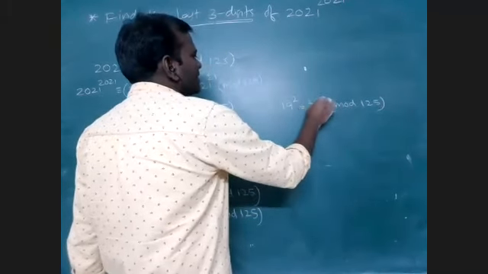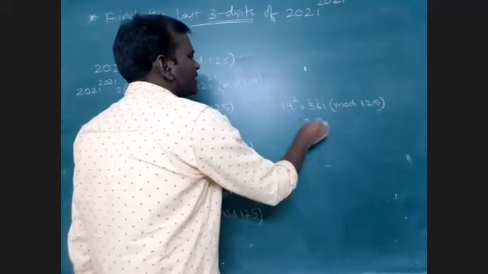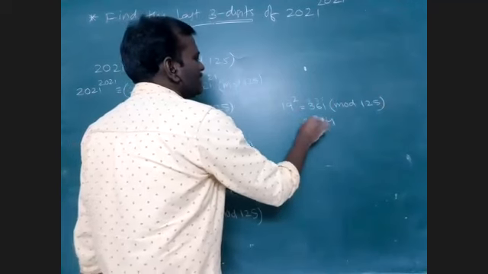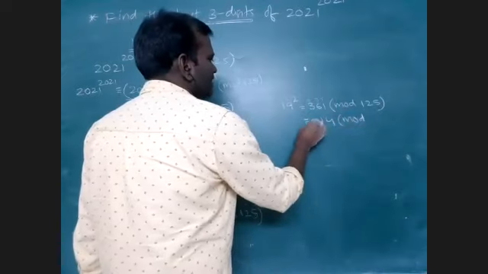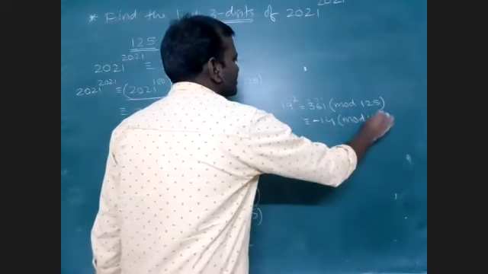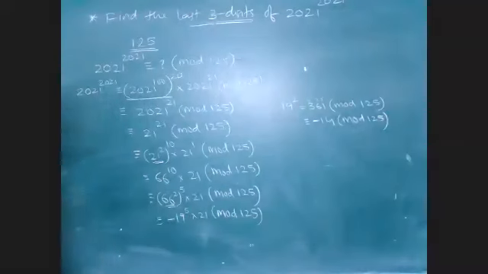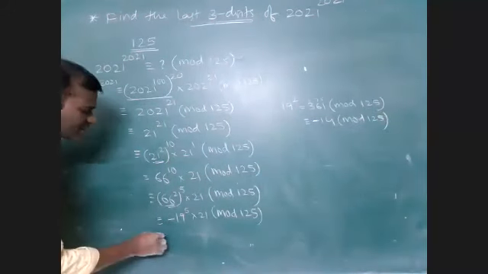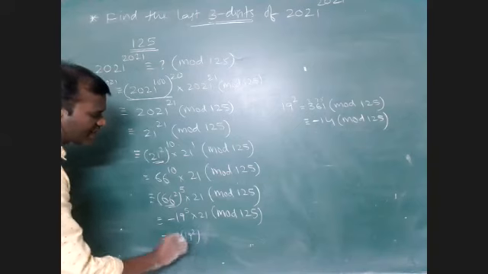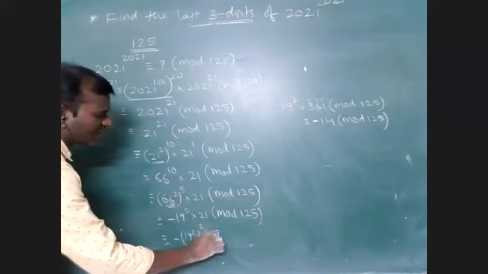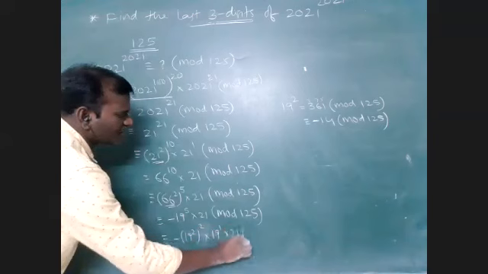If I subtract 375, what is the remainder here? Minus 14 I am getting as a remainder. Am I right? Minus 14 is a remainder, or plus 120. So instead of this, minus 19 square whole square into 19 power 1, I can write into 21 mod 125.